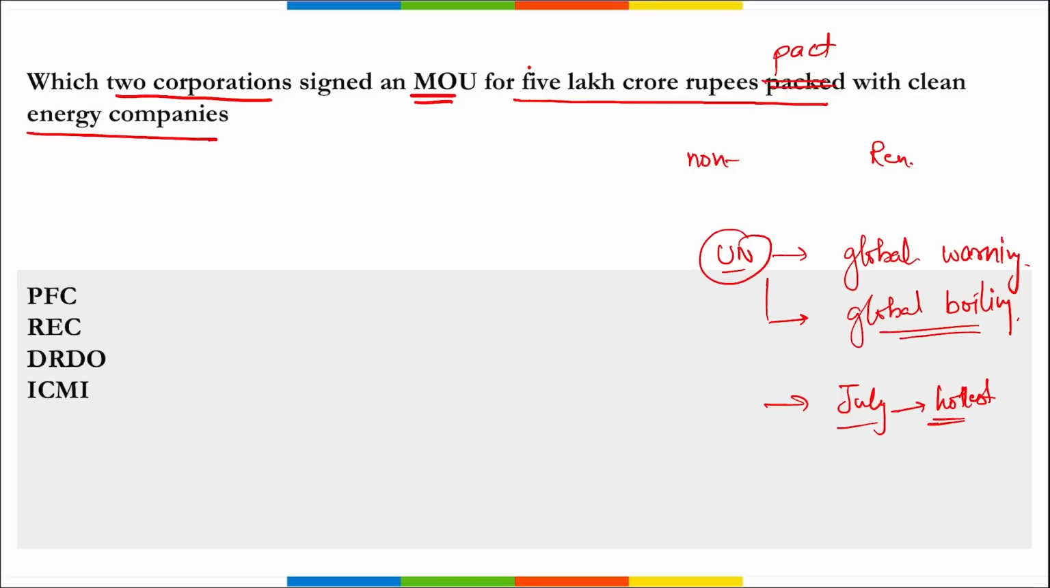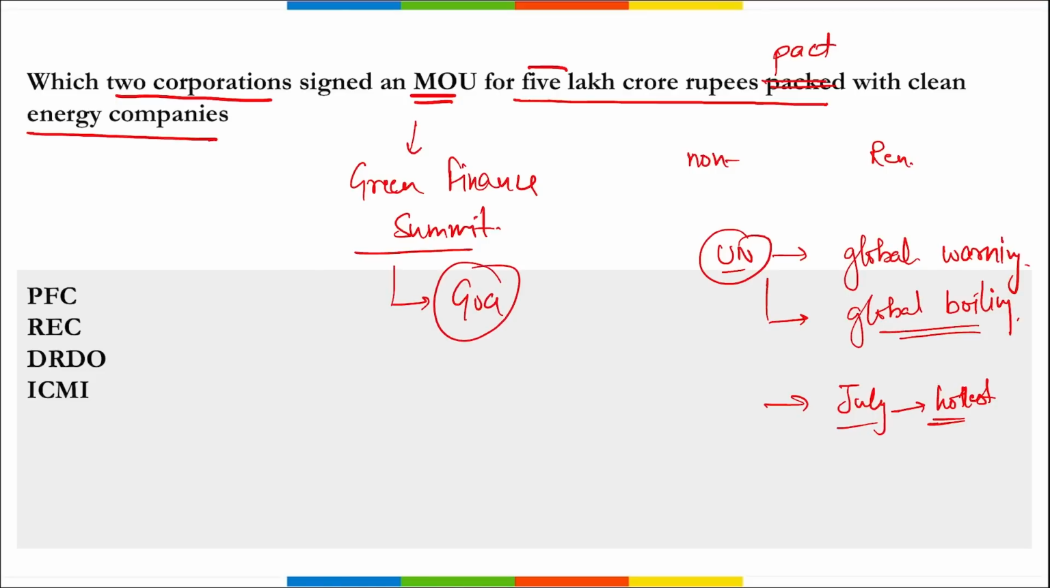Correct? So which two corporations signed this MOU for 5 lakh crore rupees pact with clean energy companies to bring a change? This MOU was signed during a Green Finance Summit. And this Green Finance Summit, where was this held? This was held in Goa.